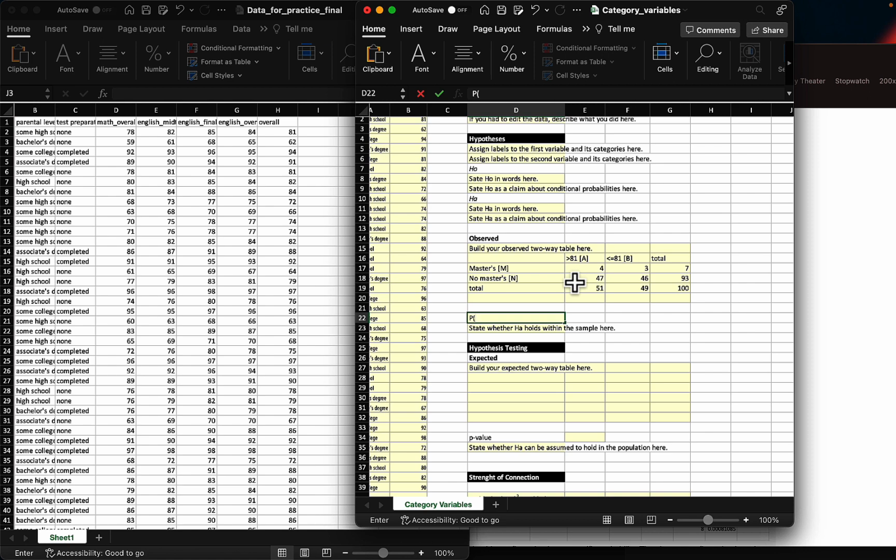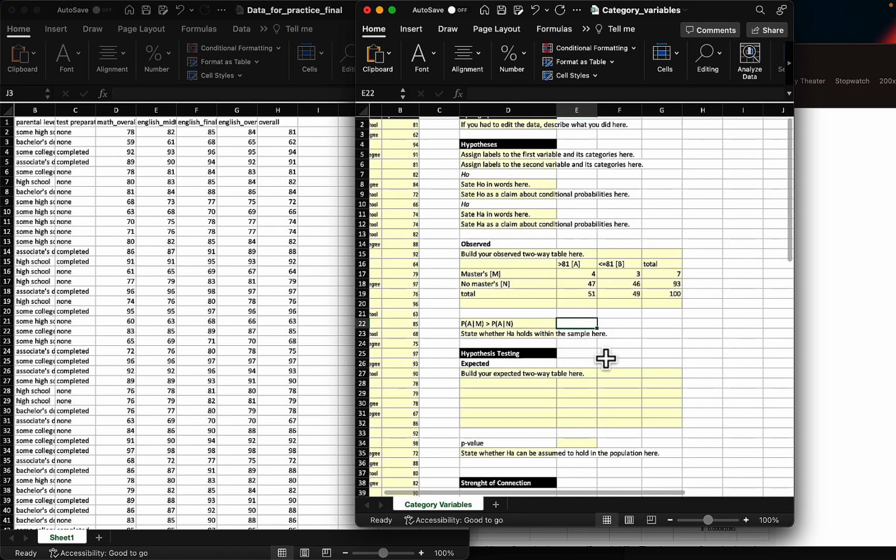So my claim is that I'm more likely to have a grade that's above average if my parents have a master's degree than if they don't, but perhaps not sure if that looks good here. So the probability of A given M is the cell count where A meets M divided by the marginal total associated with M. This is 7.